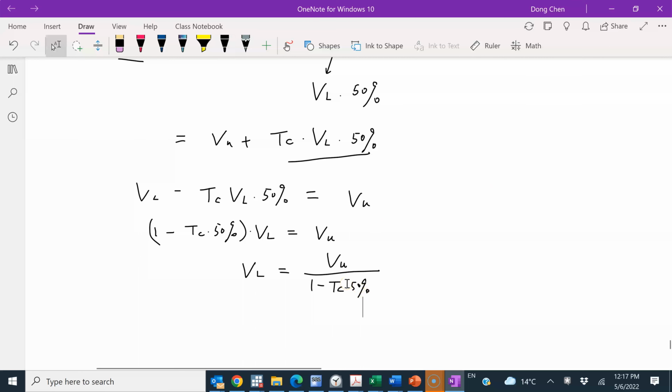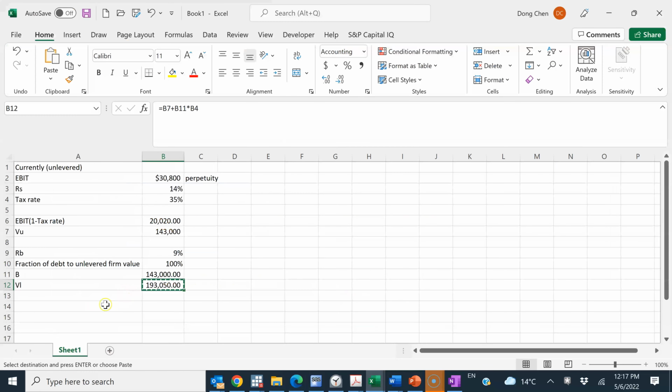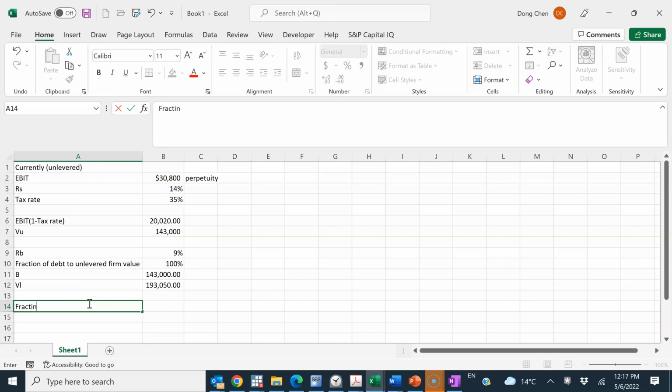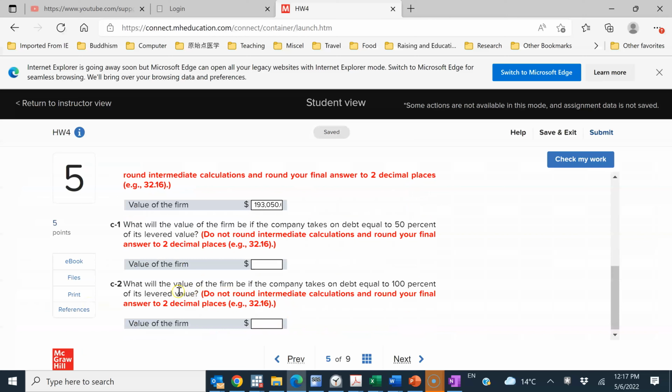Again, for this part of the problem, the fraction is 50%, but to learn a lesson from part B, I don't want to hard code the data. For part C-2, if you read it, it's asking for the value of the firm if the company takes on debt equal to 100% of its levered value. So the only thing that changes compared to C-1 is this fraction of the debt relative to levered value.